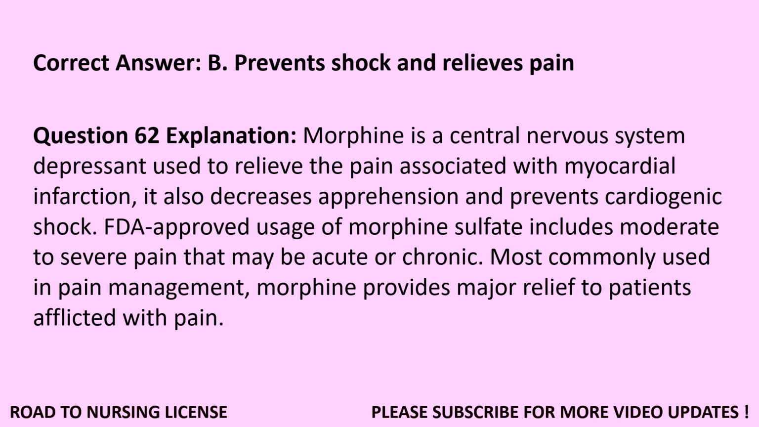Question 62. Explanation. Morphine is a central nervous system depressant used to relieve the pain associated with myocardial infarction. It also decreases apprehension and prevents cardiogenic shock. FDA-approved usage of morphine sulfate includes moderate to severe pain that may be acute or chronic. Most commonly used in pain management, morphine provides major relief to patients afflicted with pain.